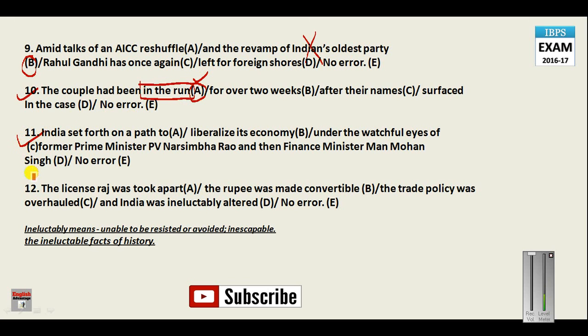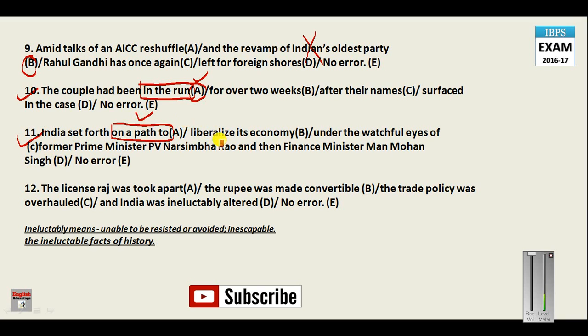Sentence number 11. India set forth on a path to liberalize its economy under the watchful eyes of former Prime Minister P.V. Narasimha Rao and then Finance Minister Manmohan Singh. India set forth, India started their journey on a path to. Now this on a path to is a prepositional phrase, and all the prepositional phrases, as I told you earlier also, are followed by the ING form of the verb.